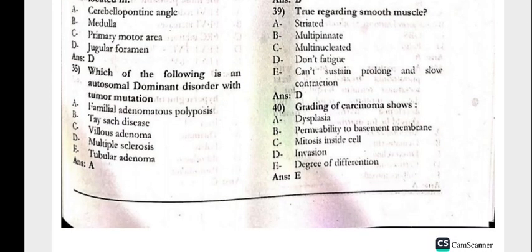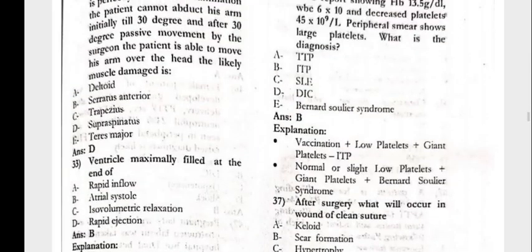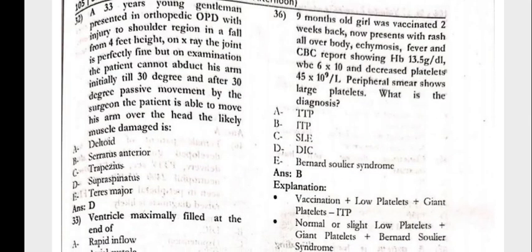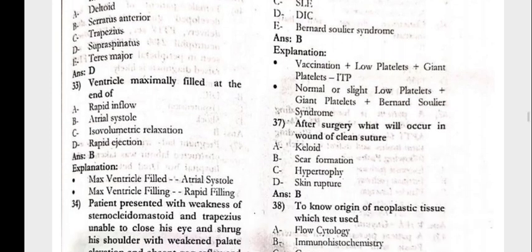Which of the following is an autosomal dominant disorder with the tumor mutation? That is familial adenomatous polyposis. Next, 36: a 9-month-old girl was vaccinated 2 weeks back, now presented with rash all over the body, ecchymosis, fever, and the CBC report showing Hb of 13.5, TLC 6, and decreased platelets 45. Peripheral smear shows large platelets. What is the diagnosis? That is ITP.